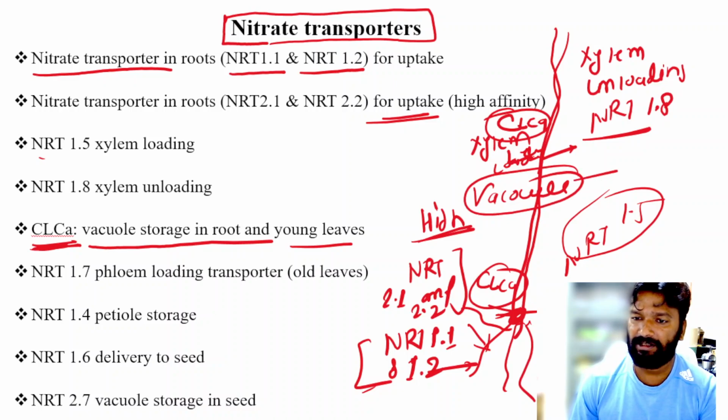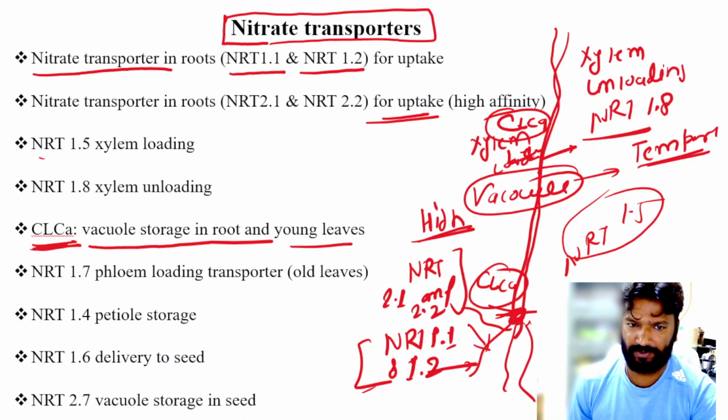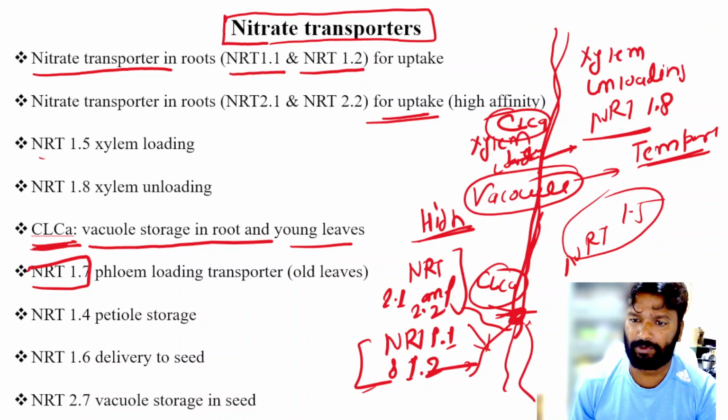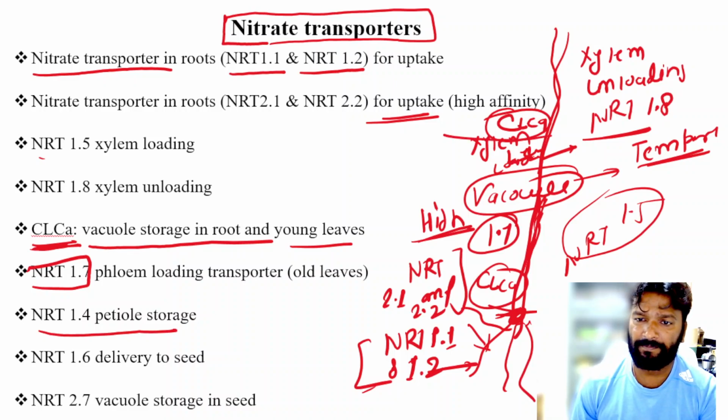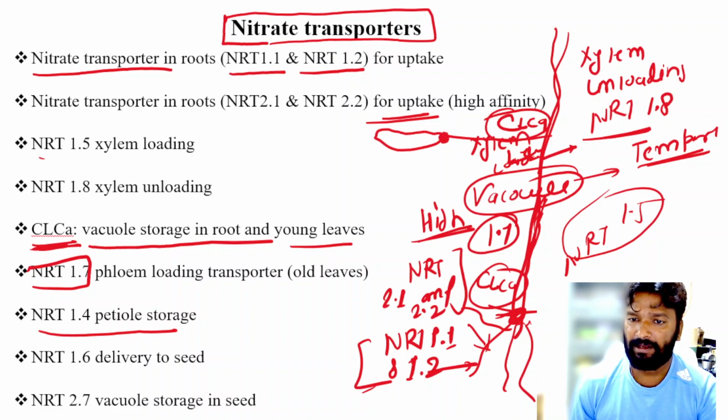This transporter is for the temporary storage of nitrogen. Then NRT 1.7. This is the phloem loading transporter. Then NRT 1.4. This is present in the petiole and it stores nitrogen in the petiole.